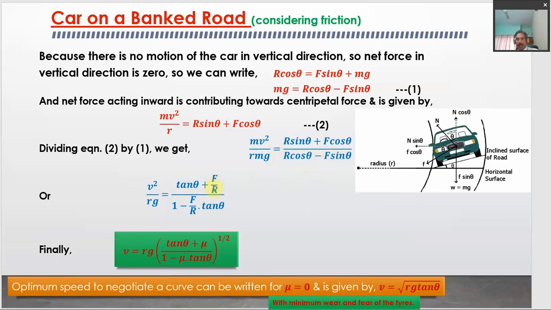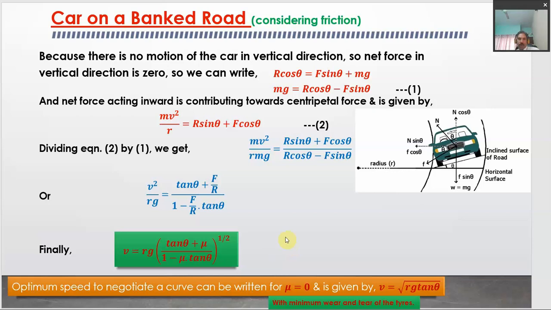Now this f upon R is nothing but the coefficient of friction, mu. So we write mu in place of f upon R here and here. So tan theta plus mu over 1 minus mu tan theta, and we are interested in calculating the velocity. So rg goes to the other side and the square also goes to the other side. We get the formula for the velocity of the car on a banked road equal to this one. This is the overall formula in case of a banked road. In this formula we have included every factor: the centripetal force due to the banking of the road and the centripetal force due to the frictional force.